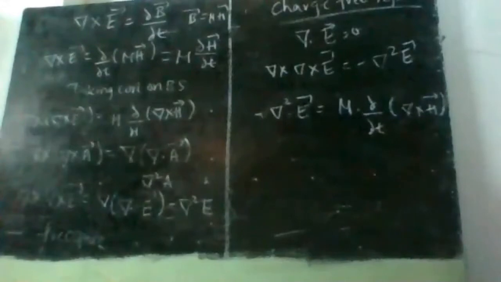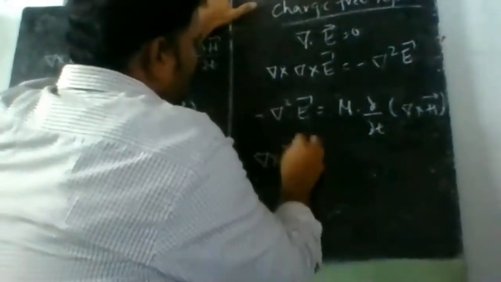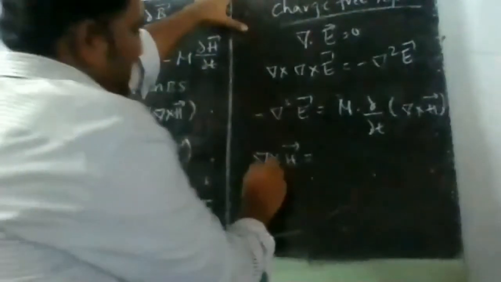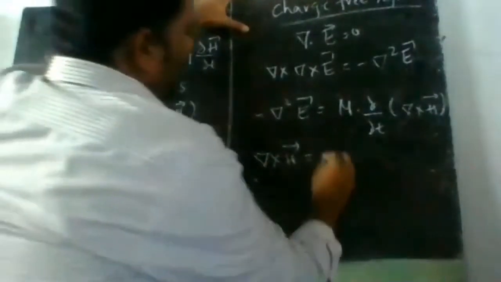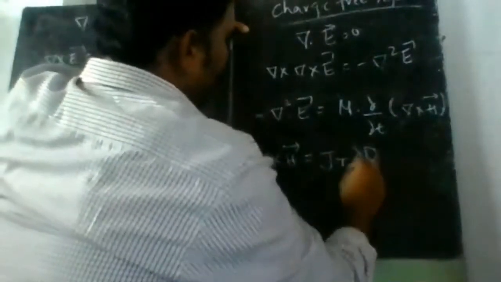Now again, from the inconsistency of Ampere's law, we have derived another Maxwell equation: del cross H bar is equal to J plus dou D bar by dou t.